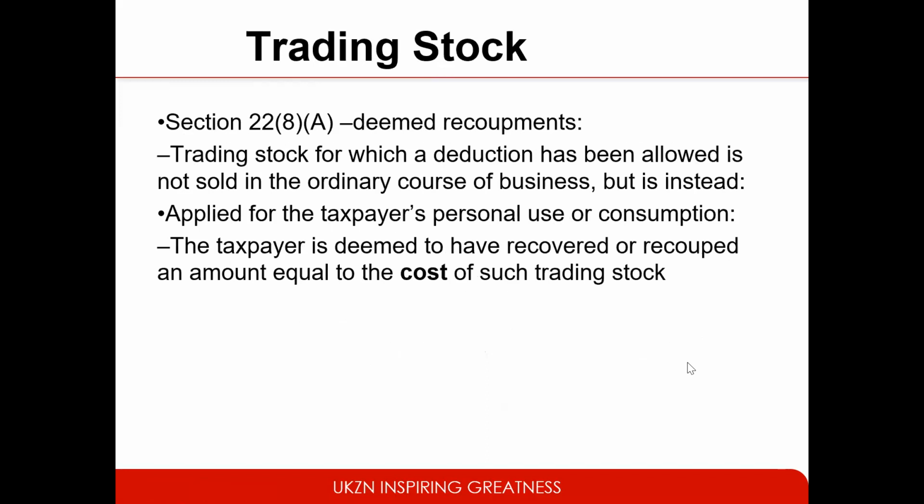In the recoupment, this is where the trading stock for which a deduction has been allowed is not sold in the ordinary course of business, but is instead applied for the taxpayer's personal use or consumption. The taxpayer is deemed to have recovered or recouped an amount equal to the cost of such trading stock. So that should be recouped and be added back, in fact, to their gross income.